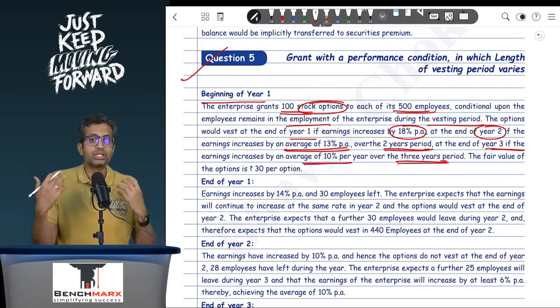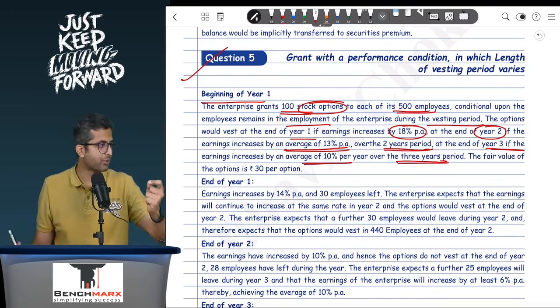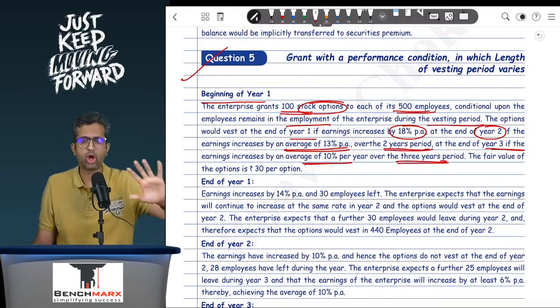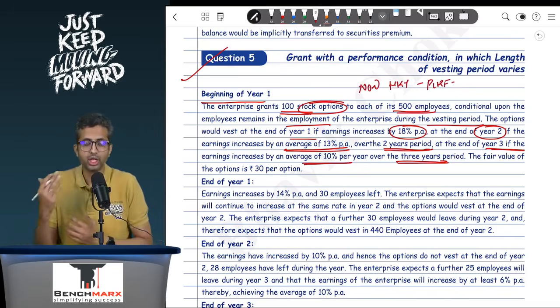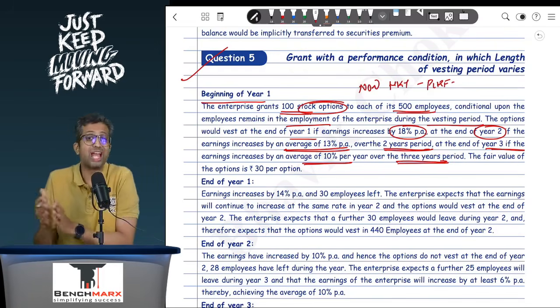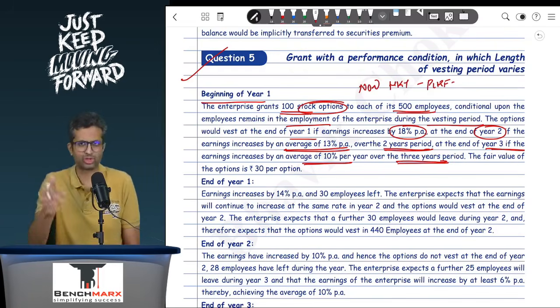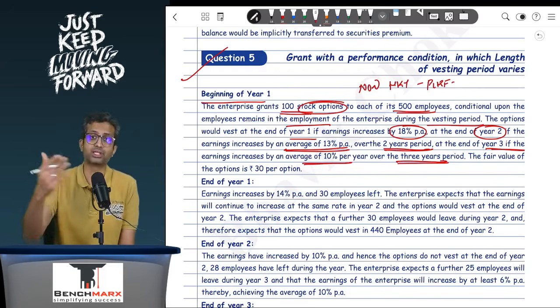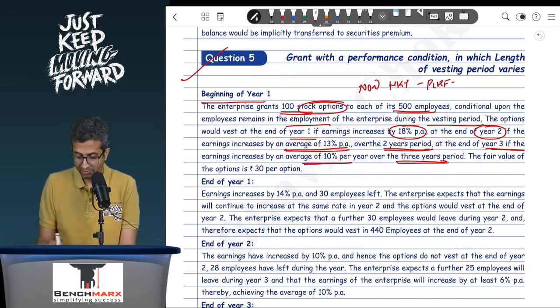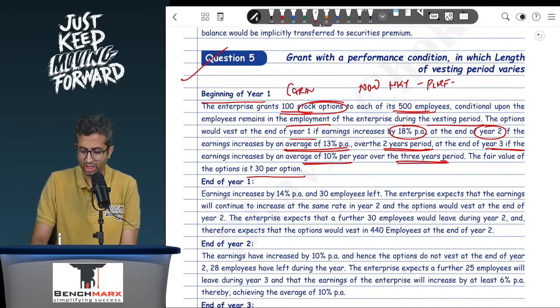Okay, so there is some performance condition attached, but that performance condition is linked to earnings growth or average earnings growth, which is not linked to market price, and hence we can say that this is a non-market linked performance condition. Okay, in which case you will try to at each balance sheet date estimate whether actual vesting is happening or not, whether vesting will eventually happen or not, and if it does happen, when will it happen. Okay, the fair value of these options is 30 per option. So all of this is the position as on the grant date.